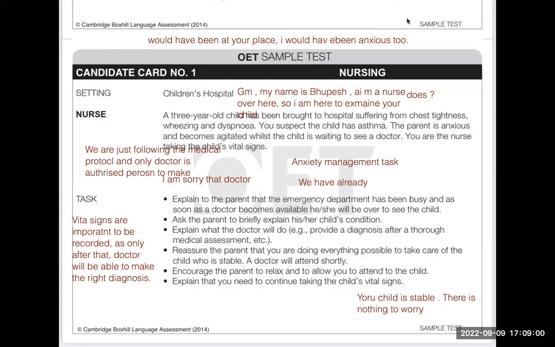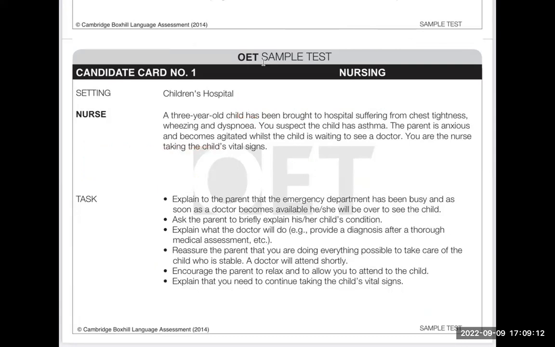Oh, well, nurse, I'm not understanding anything. Please help me. Please see, I understand. If I would have been at your place, I would have been anxious too, because being a parent is a very, very serious job. Obviously, I understand. So you might be worried, but please don't worry. We all are here to help your child. Is it all good? Can I record the vitals? Yes, nurse. Okay, you can do whatever you want, but take care of my child. Of course, we are taking care of your child. And now I'm recording the vitals. And again, I would like to reassure you that he is stable and doctor is on his way. He would be coming to your child very soon. Is it all right? Okay, nurse. Okay, so I'm recording the vitals.